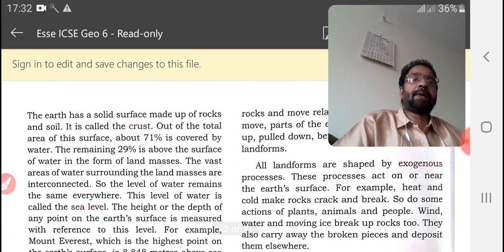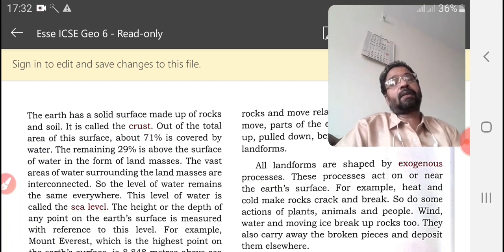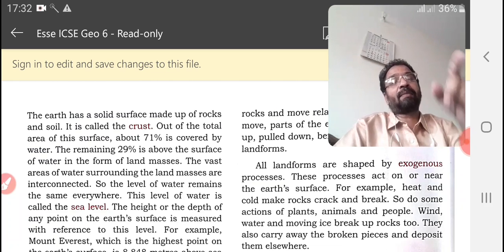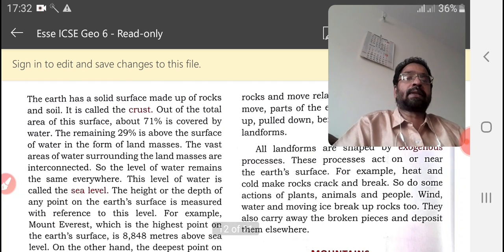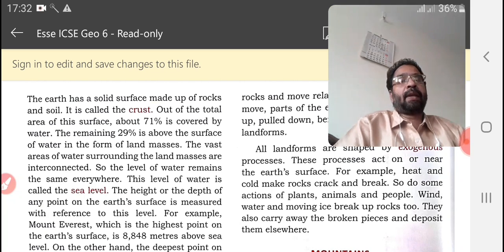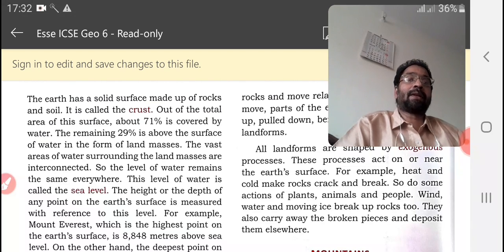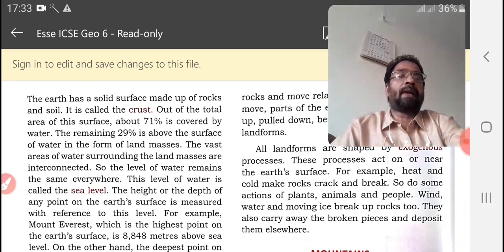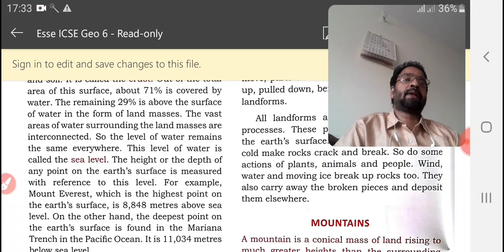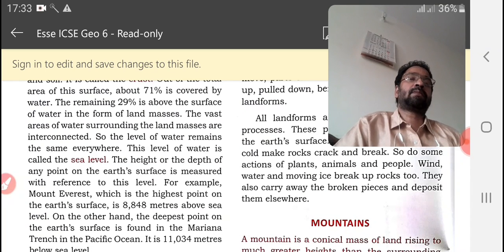All landforms are shaped by exogenous processes too. Now, the second type of process is the action which takes place above the earth's surface. These processes act near the earth's surface. For example, heat and cold make rocks crack and break. Weathering takes place because of severe heat and severe cold. The actions of plants, animals and people, and wind, water and moving ice also break rocks. They also carry away the broken pieces and deposit them elsewhere.